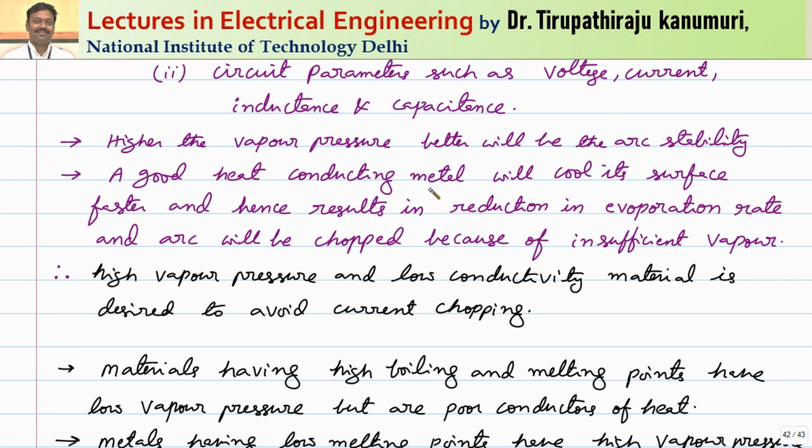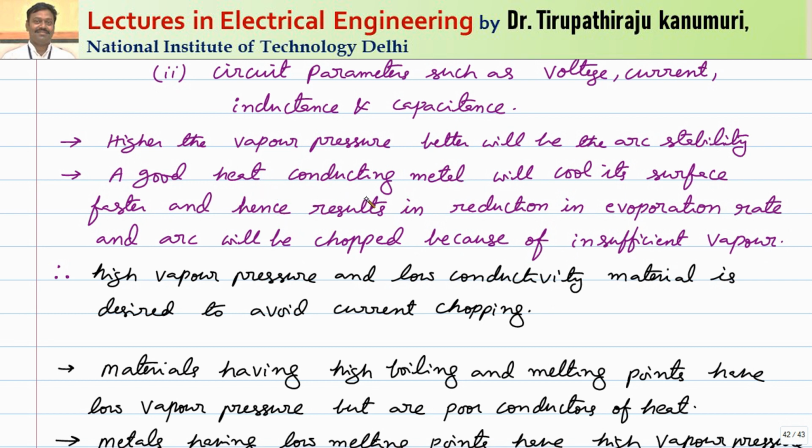So we know the metals have very good heat conductivity, but the problem is if they have very good heat conductivity, they cool the surface at a faster rate. So because of the cooling, what happens? The deionization process happens at a faster rate and it decreases the evaporation rate. So because of this, the arc may get chopped because of insufficient vapor, because the vapor gets condensed at a faster rate. So that's why the material, whichever is used, should have very low heat conducting property.